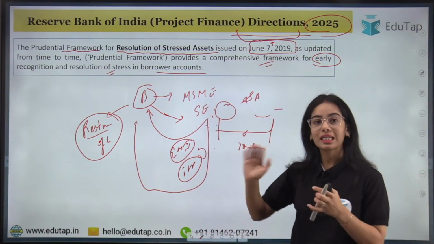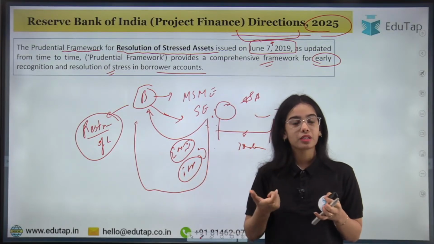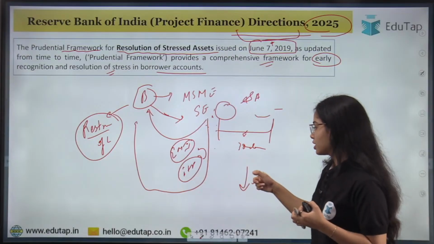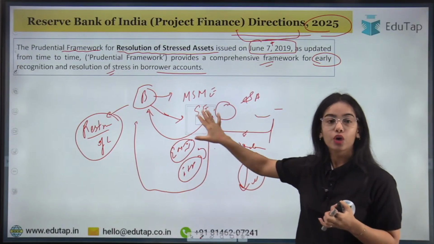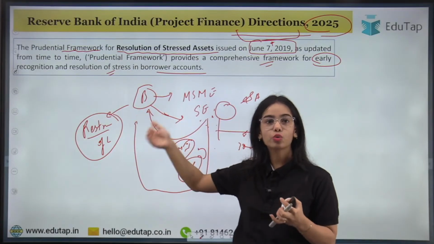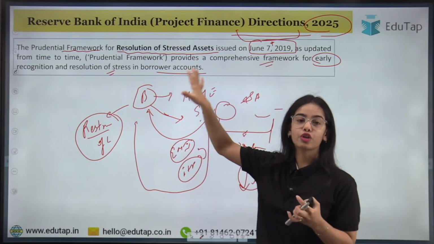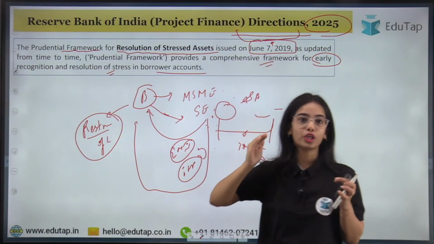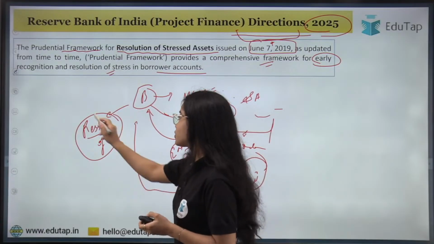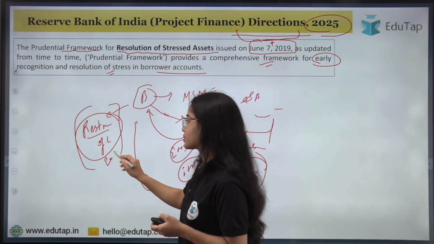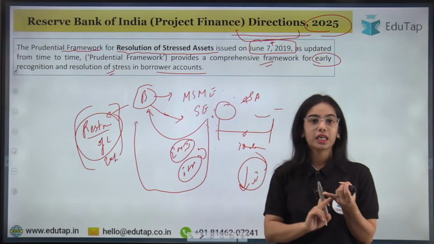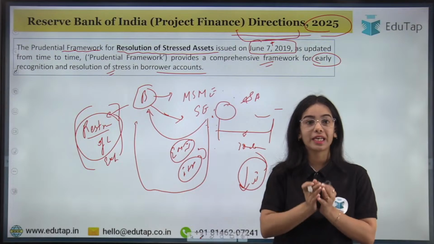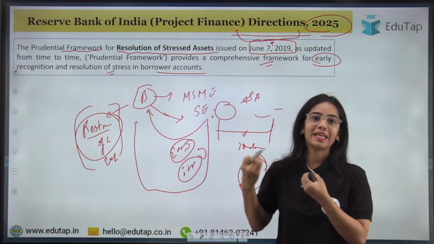Or the bank can reschedule the repayment, or change the repayment structure, or decrease the interest charged on this small enterprise for the time being, okay? So the bank has the opportunity to take various steps for the resolution of stress in the borrower account so that this stressed asset does not convert into a non-performing asset, okay? So this is the restructuring of loans or restructuring of exposure that the banks can do by changing the repayment schedule, or by reducing the interest rate, by providing the moratorium period, or by providing extra funding.